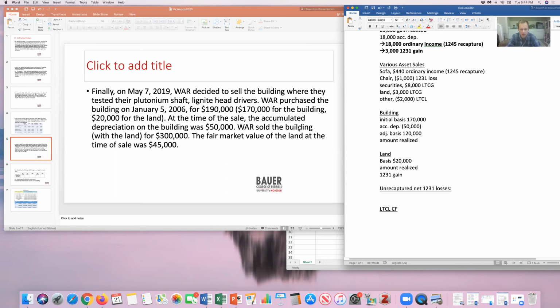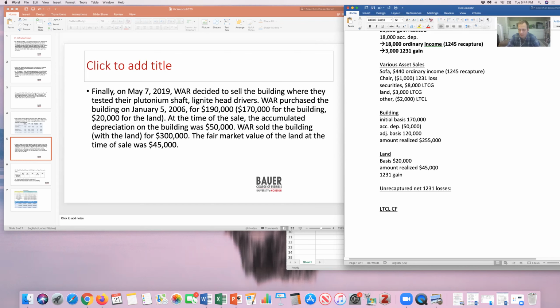They sold the building. It's long-term. They sold the building with the land for $300,000. The fair market value of the land at the time of sale was $45,000. So that much of the sale price we're going to allocate as the amount realized for the land. That means the rest, $255,000, will be for the building.